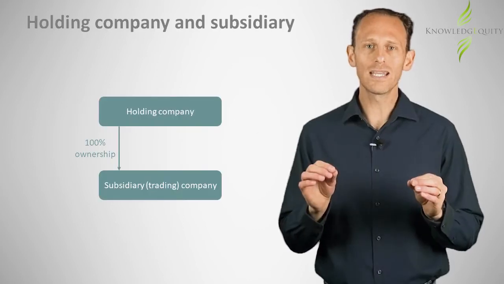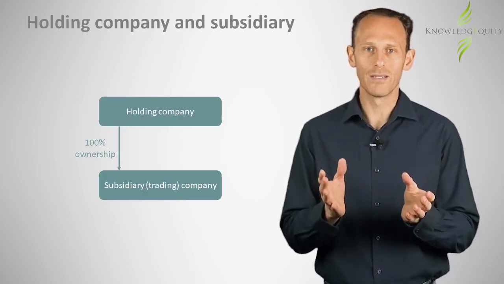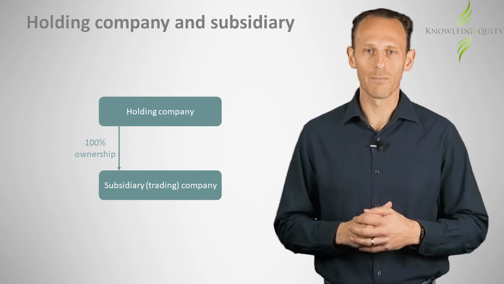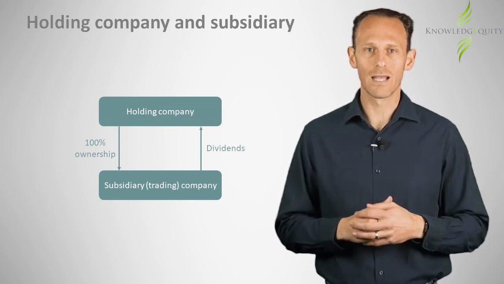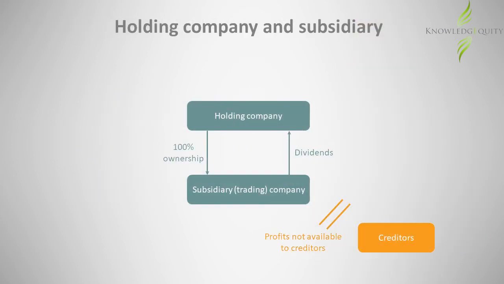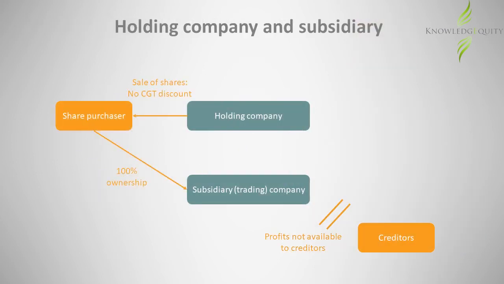Here, a holding company owns a trading company. Any profits of the trading company are distributed to the holding company and therefore protected from creditors. However, any subsequent sale of the shares in the trading company would not avail the CGT discount.